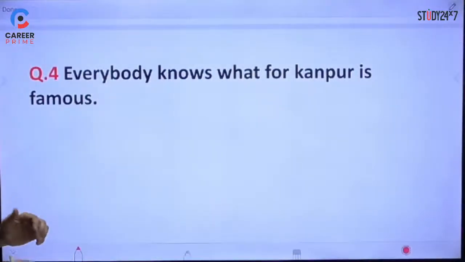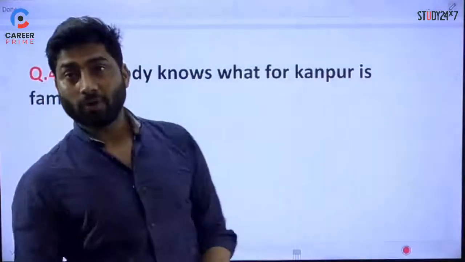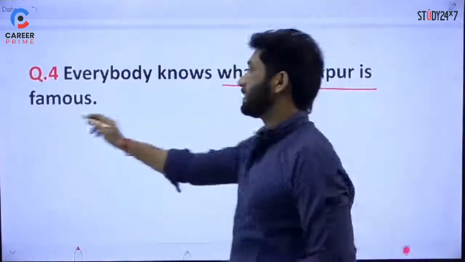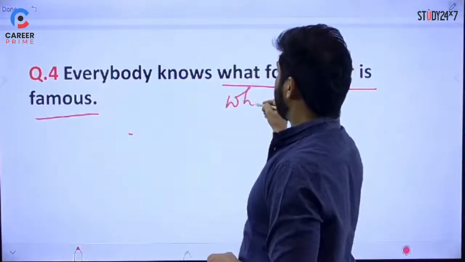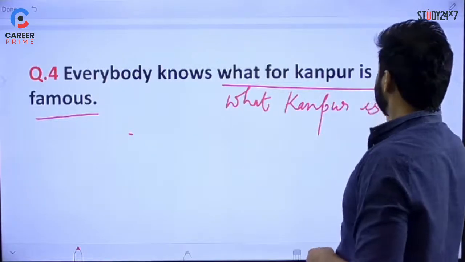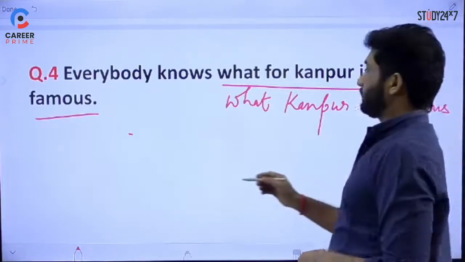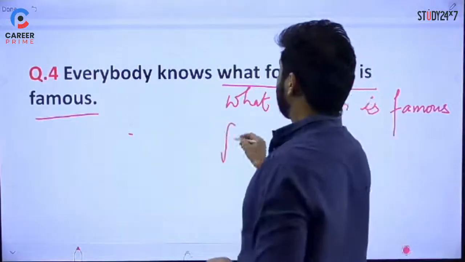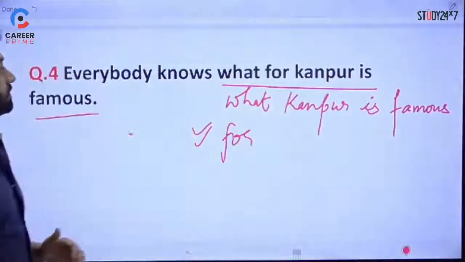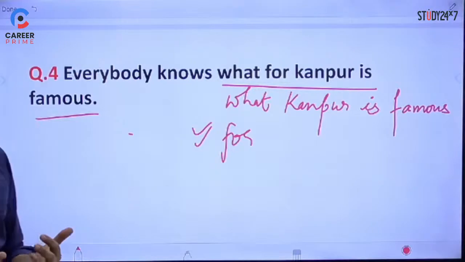The fourth question says, everybody knows what for Kanpur is famous. That's not the correct order. It should be, everybody knows what Kanpur is famous for. So it should be what Kanpur is famous for. That's the correction. That's the correct order, right? So what for Kanpur is famous is not correct. It should be everybody knows what Kanpur is famous for.